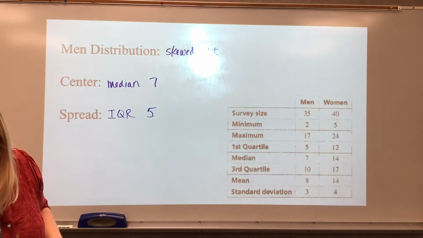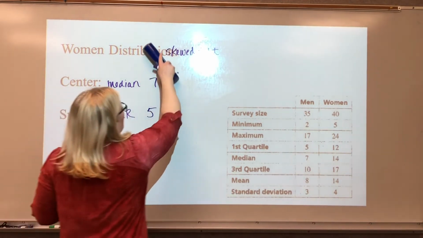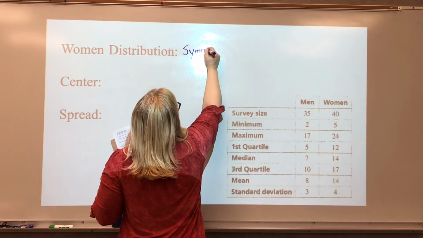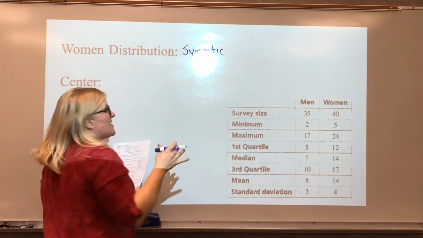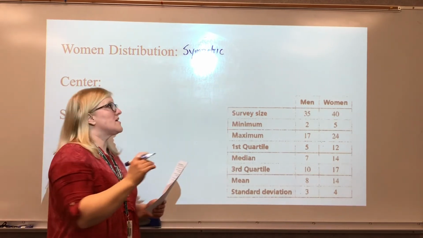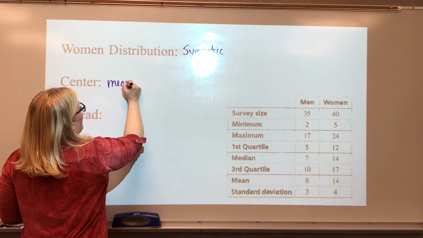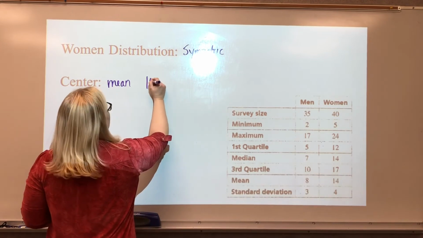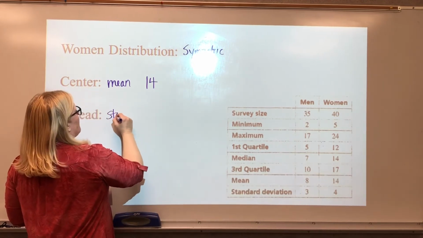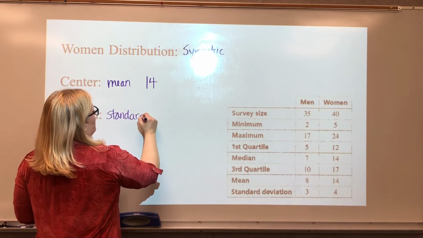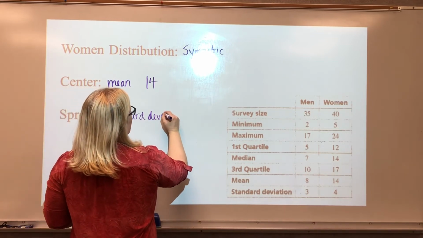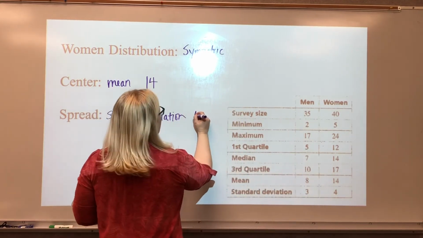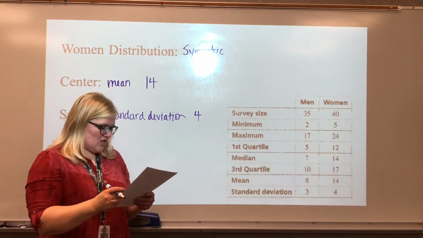Okay, now for the women, the box and whisker plots look pretty symmetric. So the best measure of center for something that's symmetric is the mean. And if we look over here, we see that the mean is 14. The measure of spread for symmetric data is the standard deviation. And according to our table, that is 4. So that is the information.